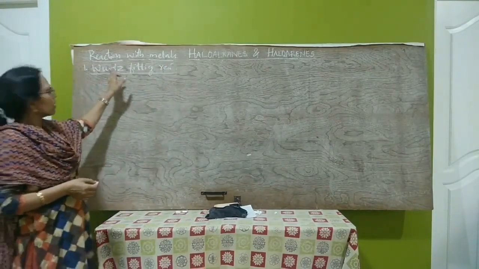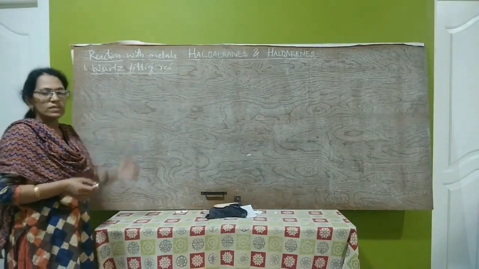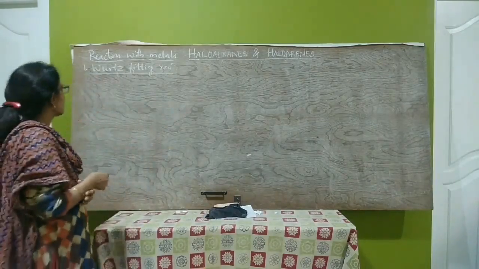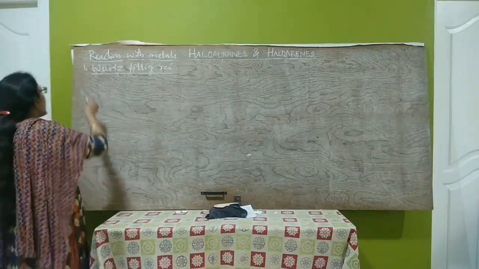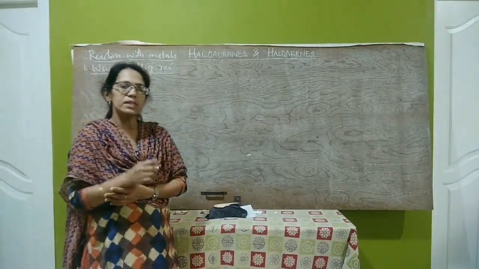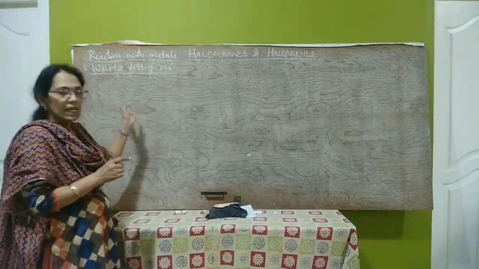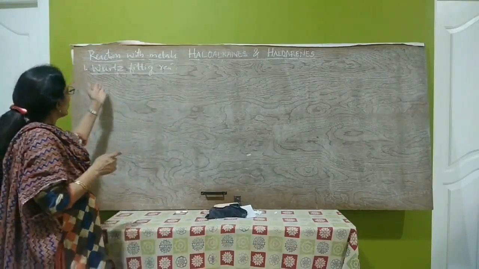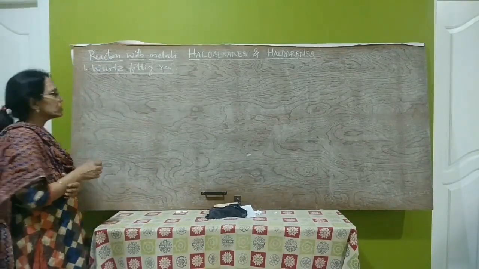Two reactions are there. One is Wurtz-Fittig reaction, the second one is Fittig reaction. Both these reactions of haloarenes are very important for exam. So first one is Wurtz-Fittig reaction. When a mixture of haloalkanes and haloarenes is heated with sodium in the presence of dry ether, the alkyl benzene is formed.